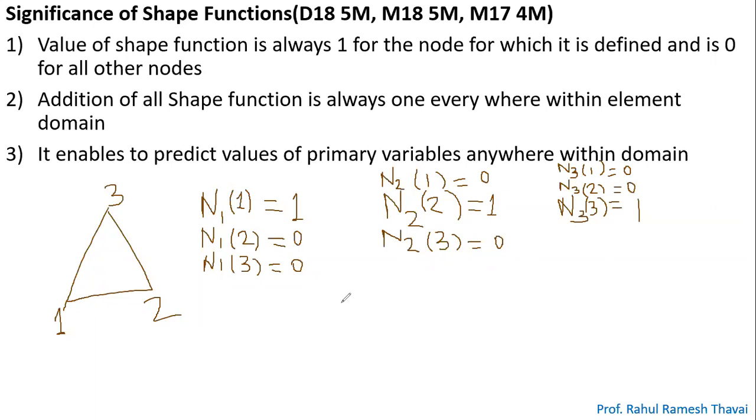Right? Now, if I ask you to add all of those, just take the addition. 1 plus 0 plus 0, it is 1. 0 plus 1 plus 0, it is again 1. 0 plus 0 plus 1.